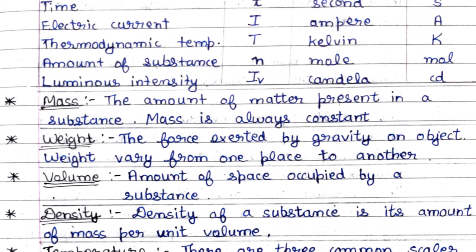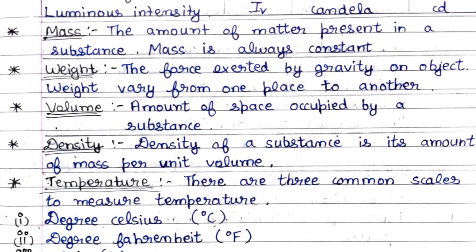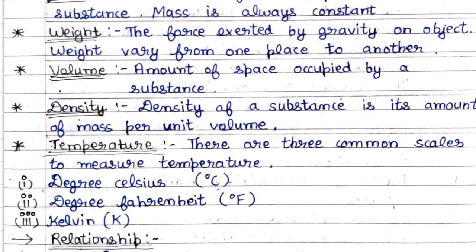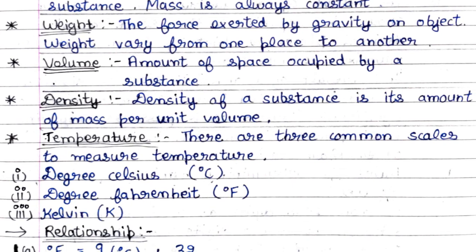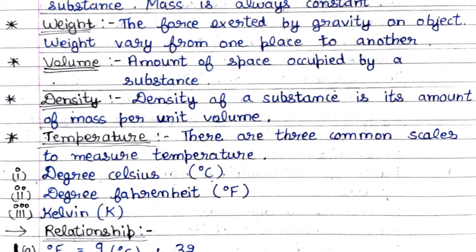Volume, amount of space occupied by a substance. Volume is measured in m raised to power 3. Next is density. Density of a substance is its amount of mass per unit volume.